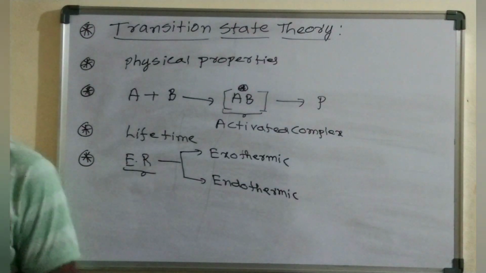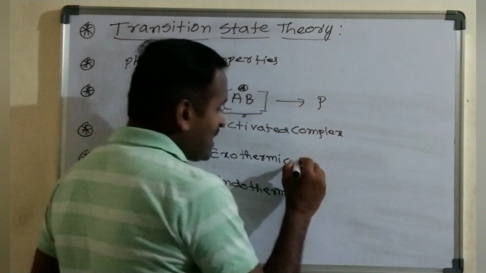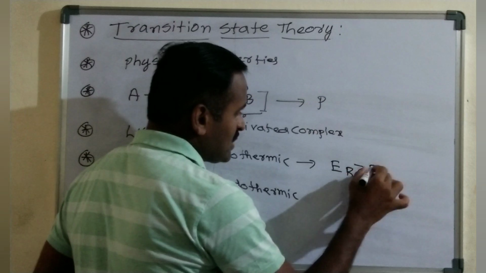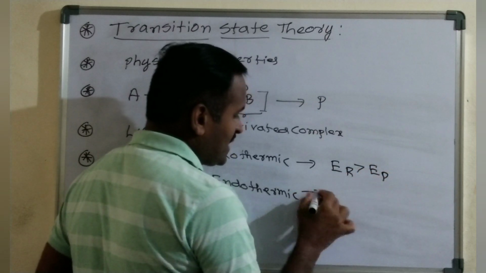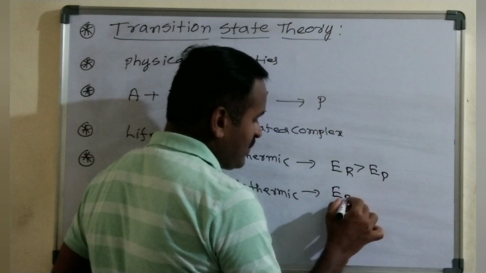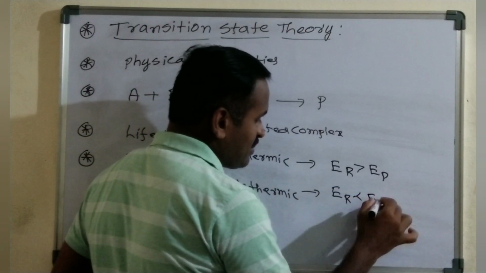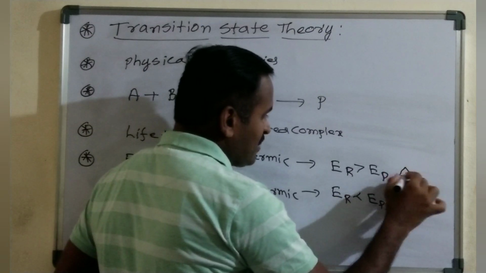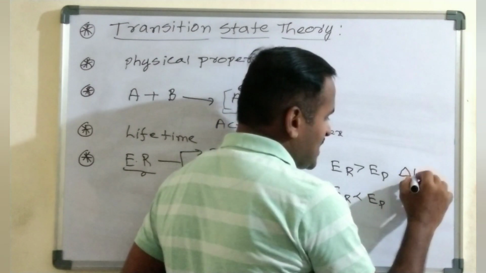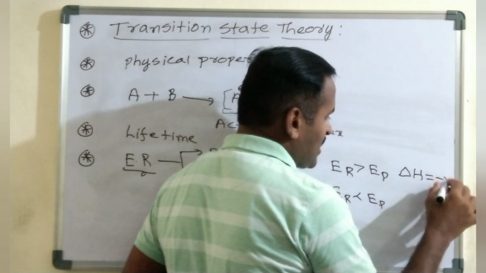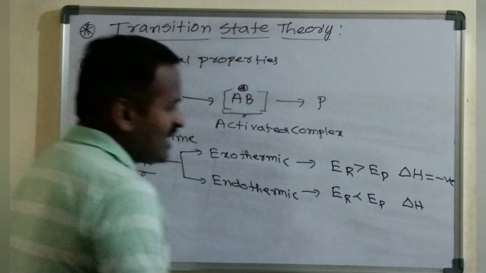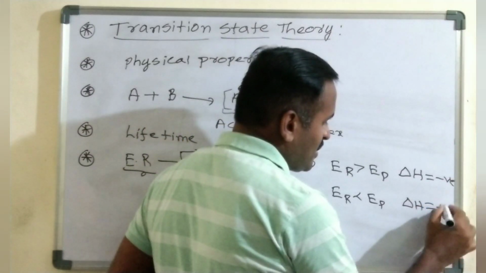Generally in an exothermic reaction, the energy of the reactants is more than the energy of the product, and in an endothermic reaction the energy of the reactants is less than the energy of the product. The enthalpy of the reaction, delta H, is negative here, whereas in the case of an endothermic reaction we get a positive value.